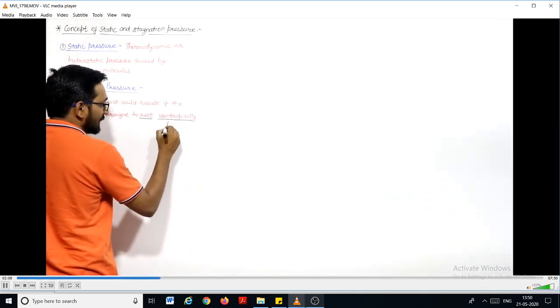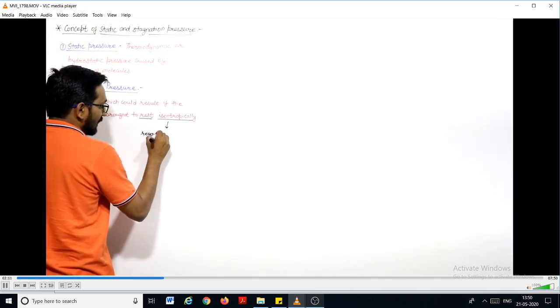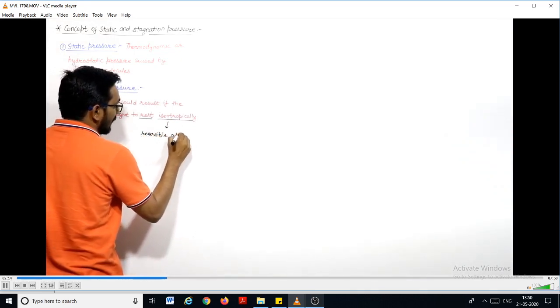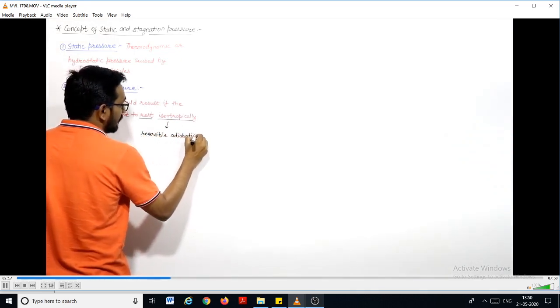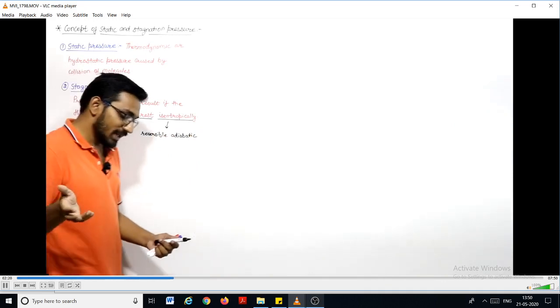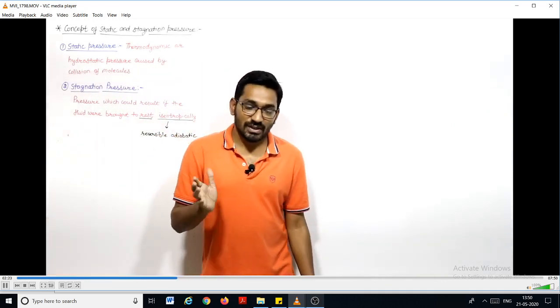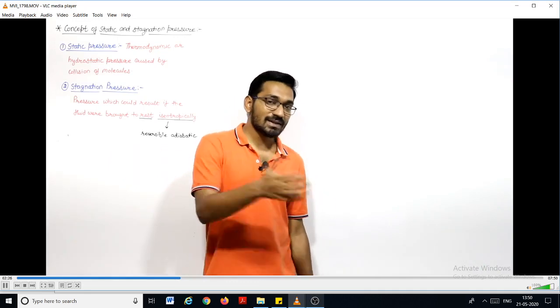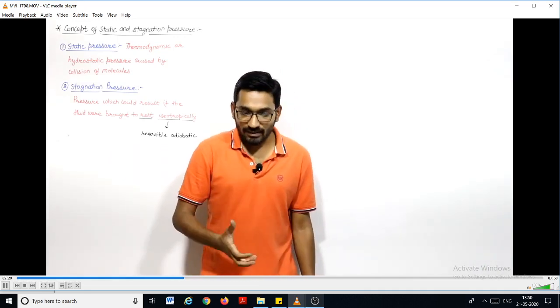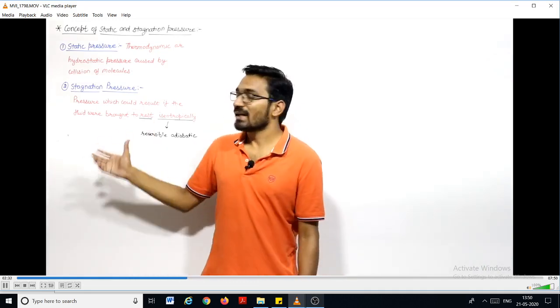Isentropically, you know the meaning of isentropic, it is reversible adiabatic, right? If you deaccelerate the fluid such that its velocity will be zero and that deacceleration will be isentropic, then the pressure at that time is known as stagnation pressure.